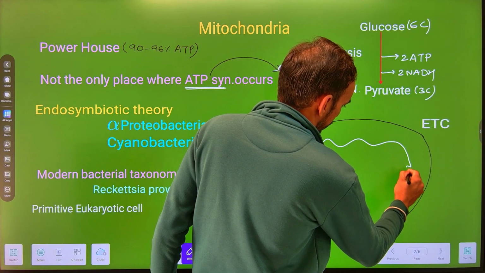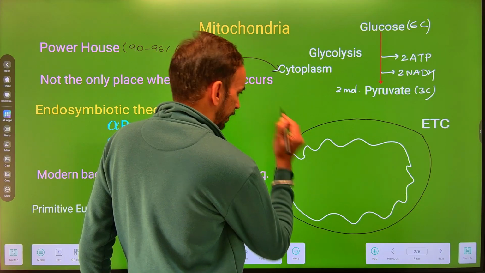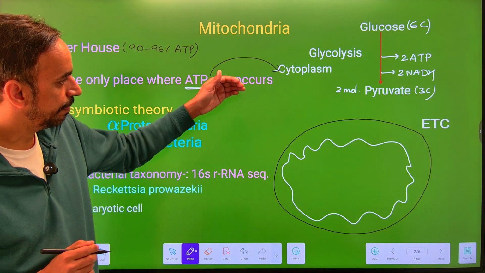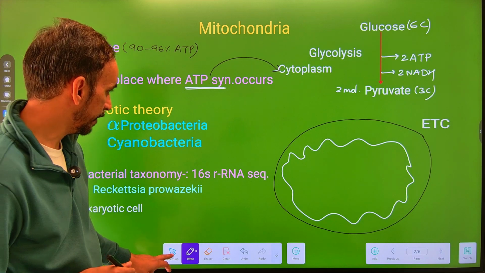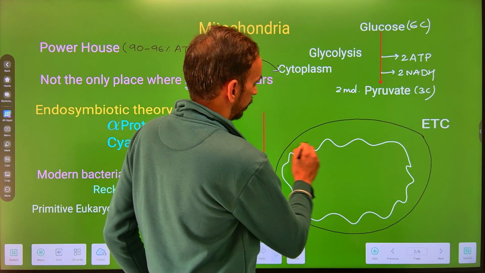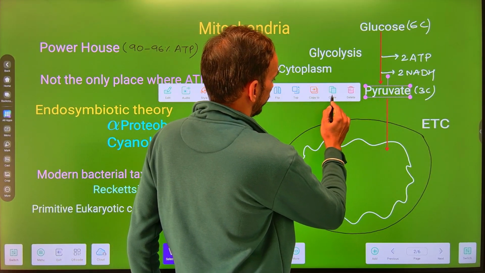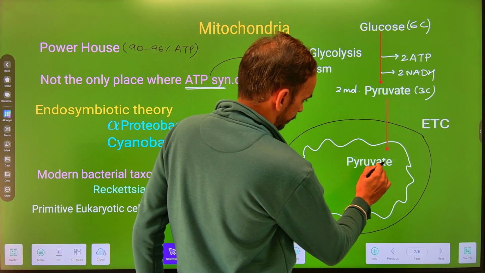Suppose this is the mitochondria having outer and inner membrane. So this pyruvate is then translocated into the mitochondria. It is translocated into the mitochondria.